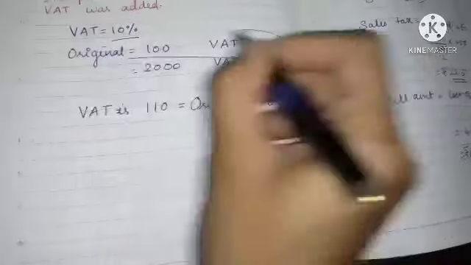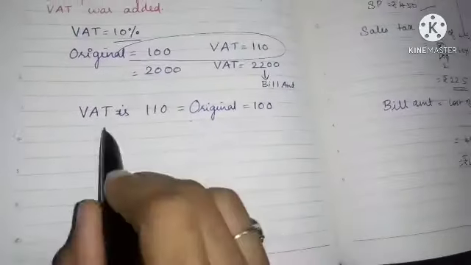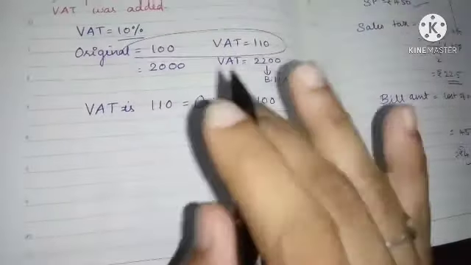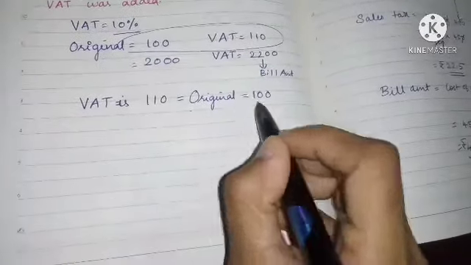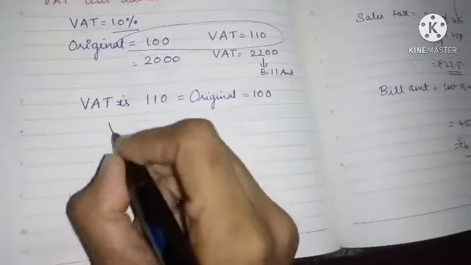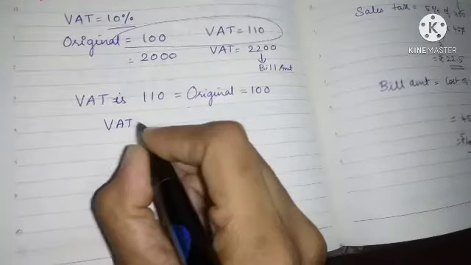Correct? The same thing I am writing here.